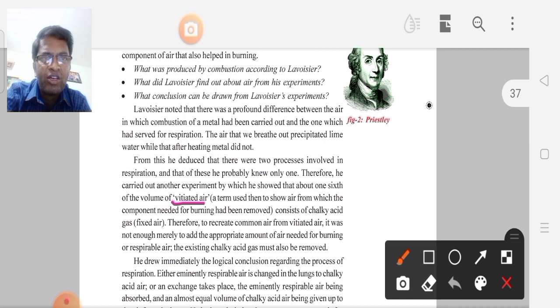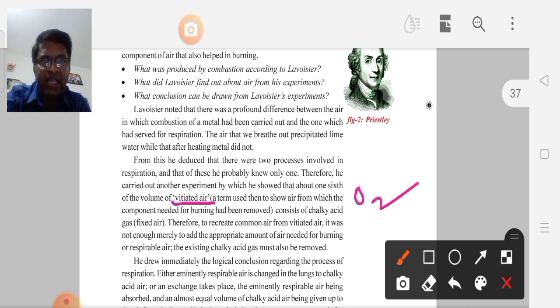Right. Next, one term is vitiated air. What is the meaning of vitiated air? The component or gas needed for burning has been removed, and we call that vitiated air. Which gas did we call vitiated air? Oxygen.